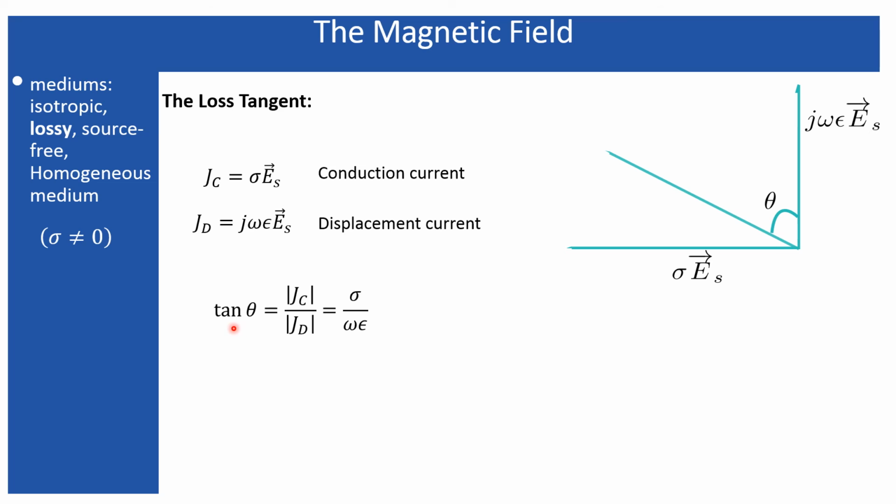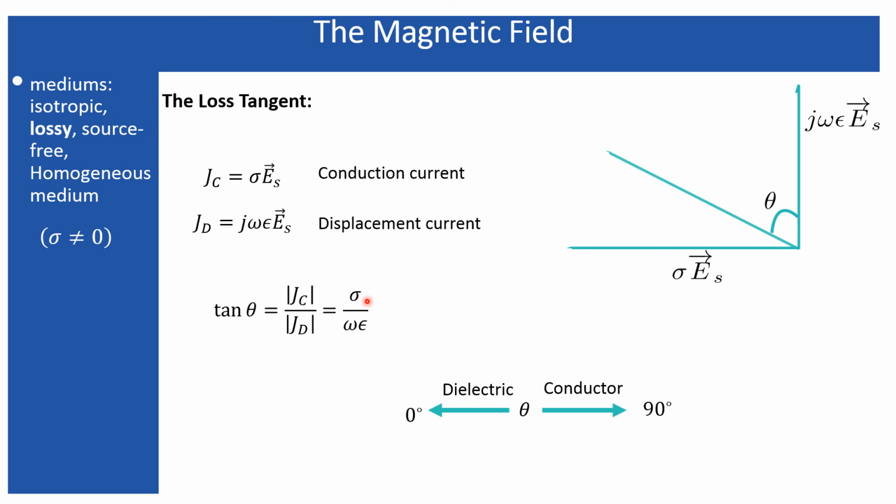Now this tan theta, which equals this, is represented by the magnitude of the conduction current divided by the magnitude of the displacement current, which is nothing but sigma by omega epsilon. That represents by what amount the medium is dielectric in nature or conducting in nature. That means if theta tends to 0, sigma tends to 0, or this part tends to infinity. In general, sigma tends to 0 is more appropriate.